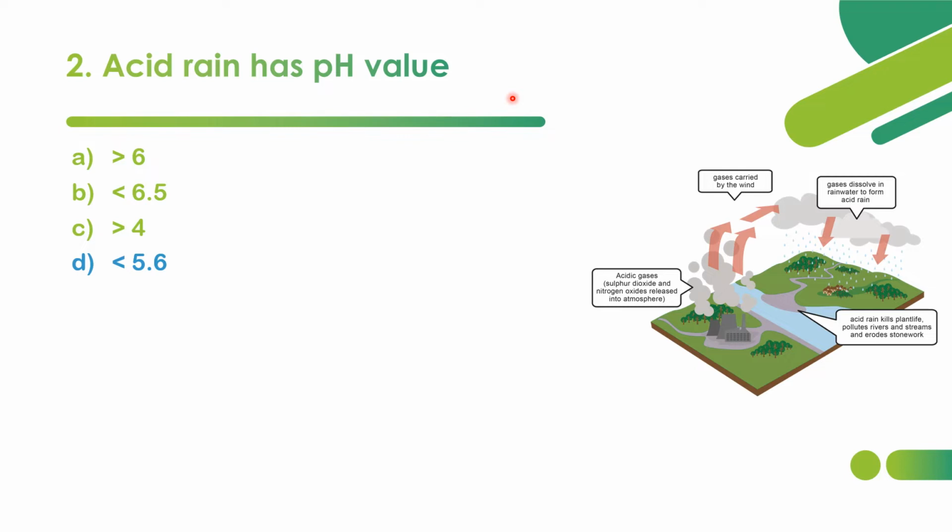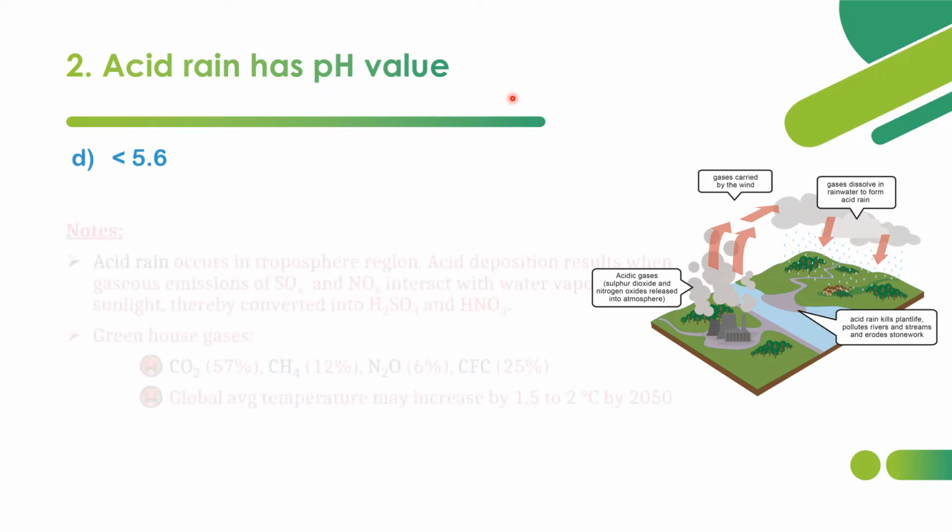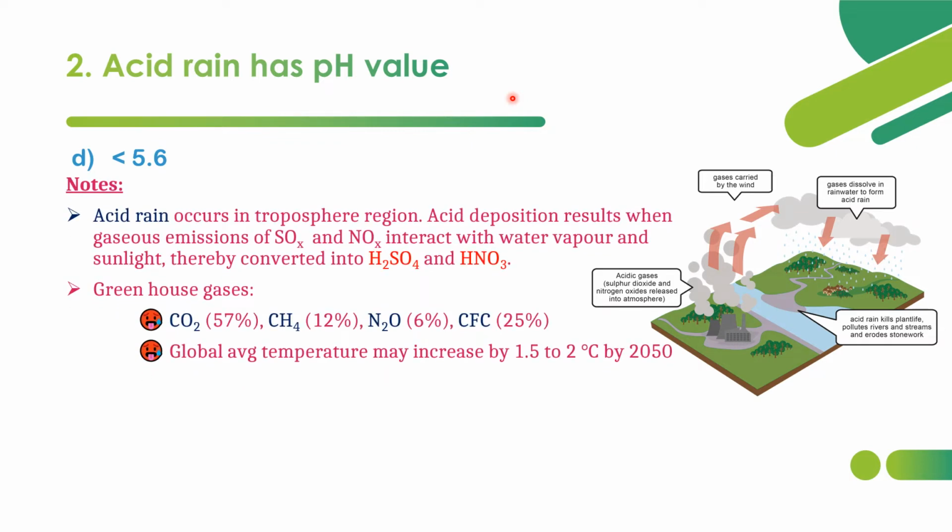The correct option is option D, less than 5.6. That is, the pH value of acid rain shall be less than 5.6, or we can say that a rain which has a pH of 5.6 or less can be called acid rain. Acid rain occurs in the troposphere region.